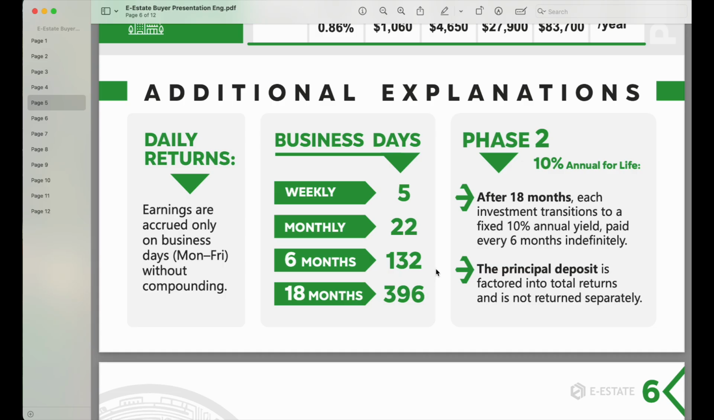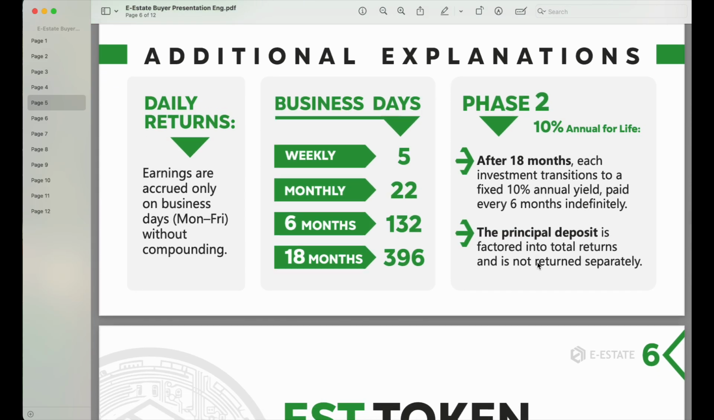So now that brings us to phase 2, where you earn 10% annual for life. So after 18 months, each investment transitions to a fixed 10% annual yield paid every 6 months, indefinitely, no stop. The principal deposit is factored into the total returns and is not returned separately, just so you know.